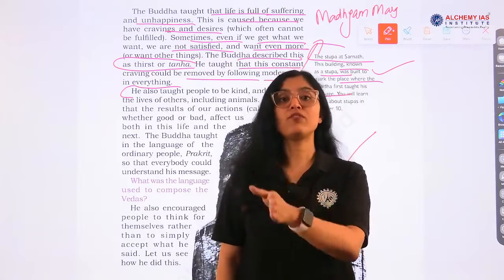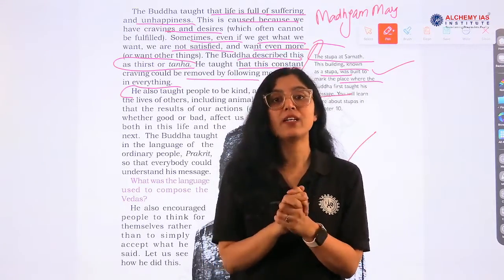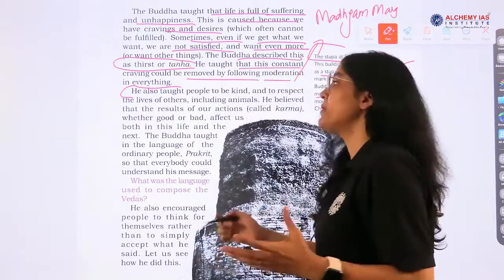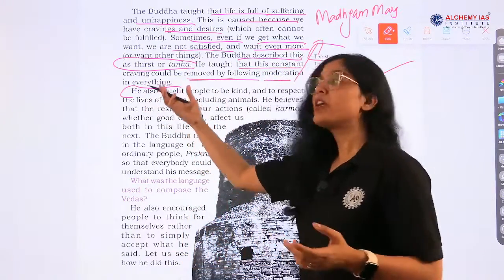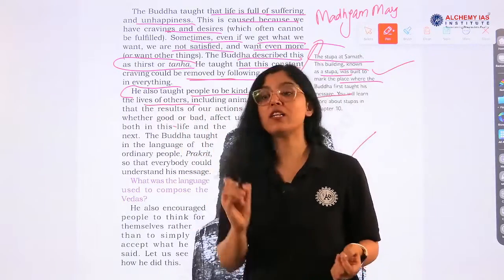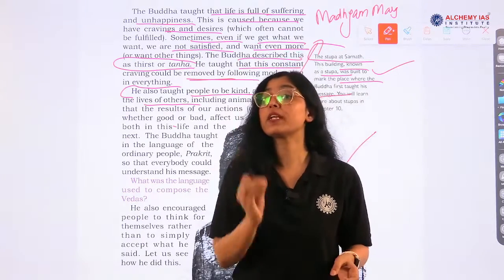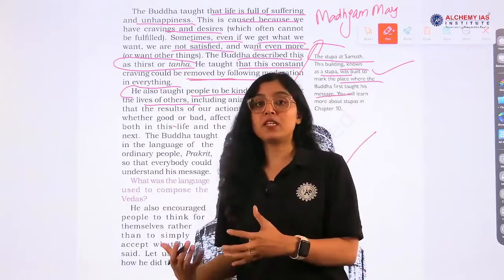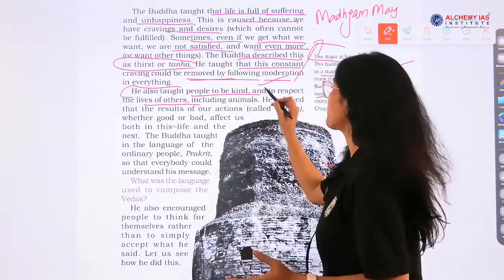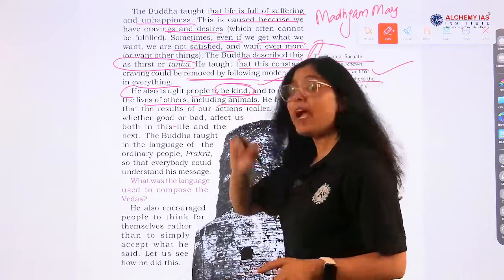If you choose the Madhyam Marg, you will never be undesired, and you will have control. He also taught people to be kind and to respect the life of others. Respect was another important thing people received when they accepted Buddhism. People should be kind towards others, including animals.